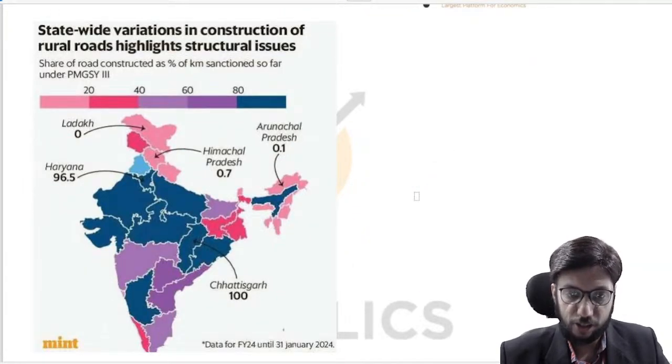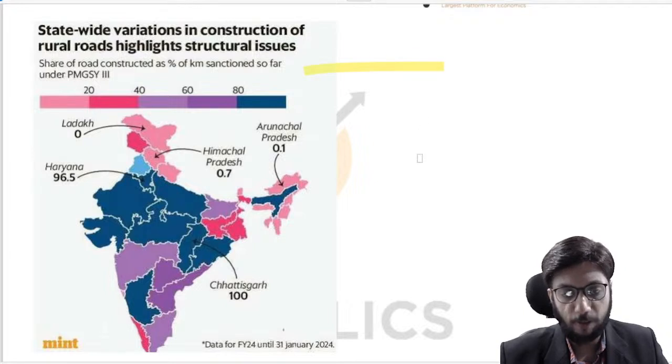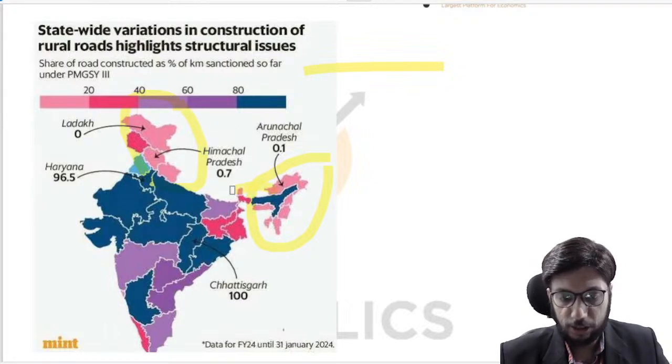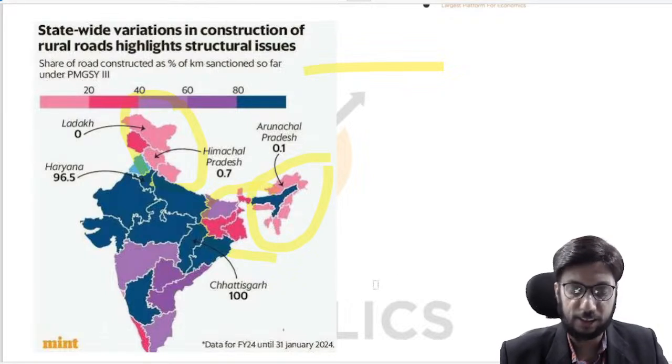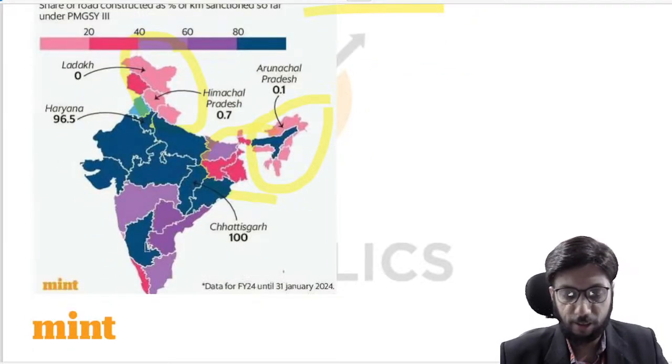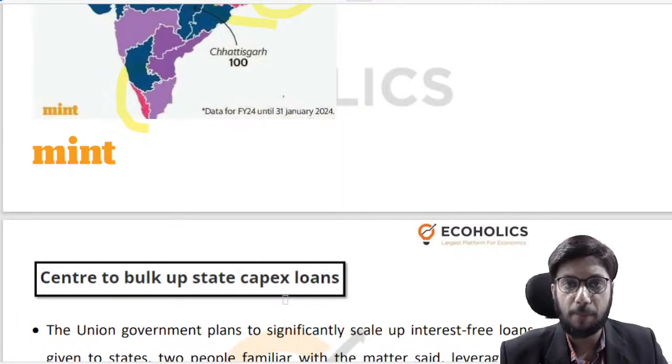There is statewide variation in construction of rural roads, right? So you can see the percentage of kilometers sanctioned so far under the third variant of the scheme. You can clearly see that the pinky patches are the ones which are lagging behind. So the entire northeast except Assam, the entire Himalayan region over here in North India, your eastern states which are lagging behind on developmental indicators, your Bihars, Jharkhands and West Bengals, right? And surprisingly enough, even Kerala, right? So these are your areas that need to really pick up progress.